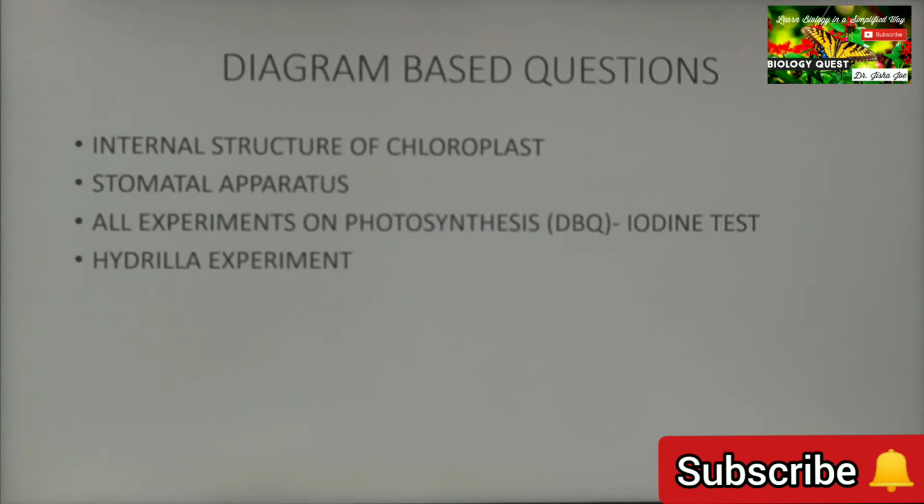Sometimes you might also be asked to write the experiment to show that chlorophyll is necessary for photosynthesis. Whenever such questions are asked, it is always better to write it under these five heads: aim, materials required, procedure, observation and conclusion.